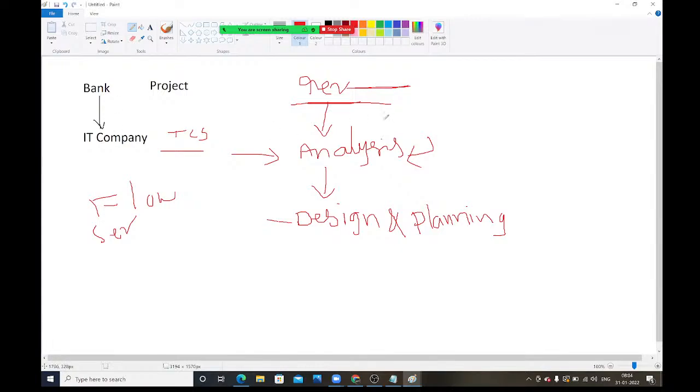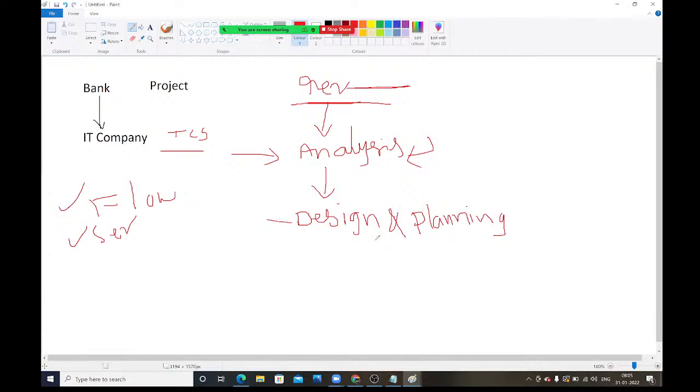Once requirement gathering is completed, they will start the analysis, where they think about required technologies and required software. Once analysis is done, they will start the designing and planning.